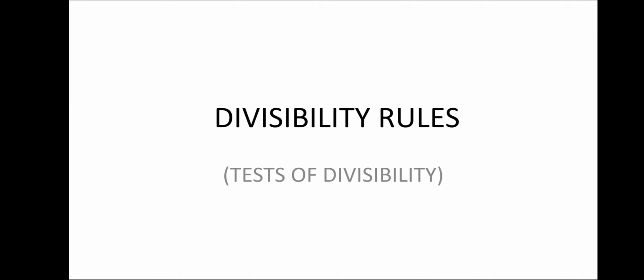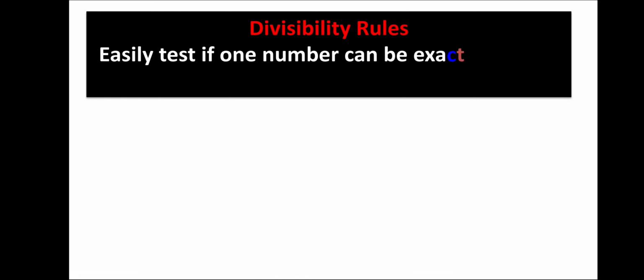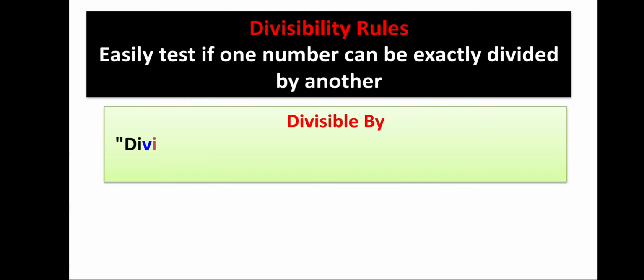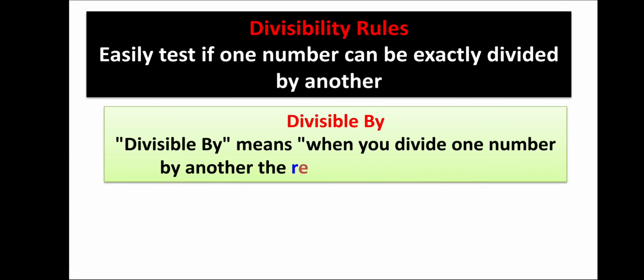Divisibility rules, or the tests of divisibility. What are these divisibility rules? These are easy ways to test whether one number can be exactly divided by another number or not. By using these rules, we can know whether a number is exactly divided. When we say exactly divided, it means they don't leave any remainder, and the result we get is a whole number. So divisible by means that when we divide one number by another number, the result is a whole number.